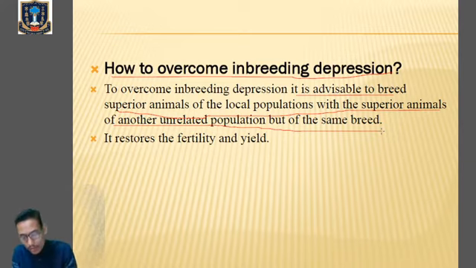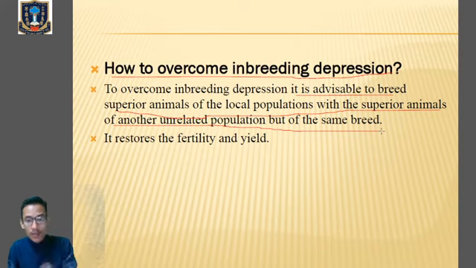But to overcome inbreeding depression due to continuous inbreeding, we breed superior animals of one local population with superior animals of another unrelated population of the same breed. Then only inbreeding depression can be overcome.